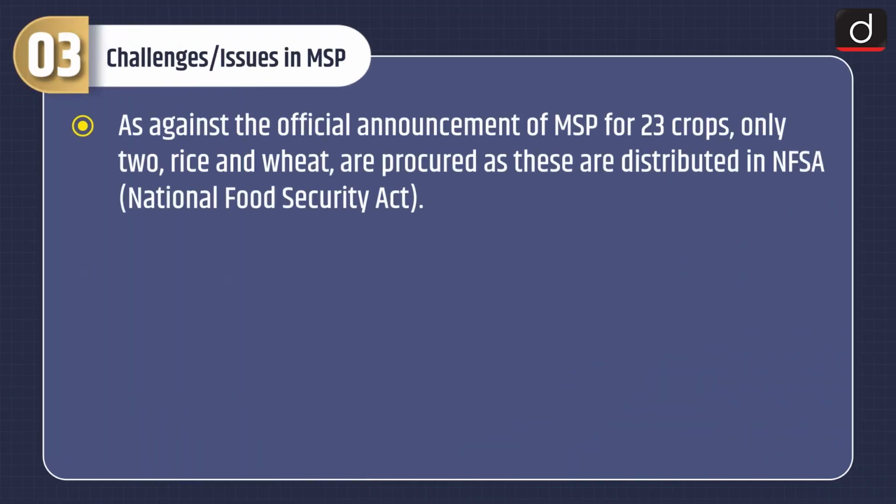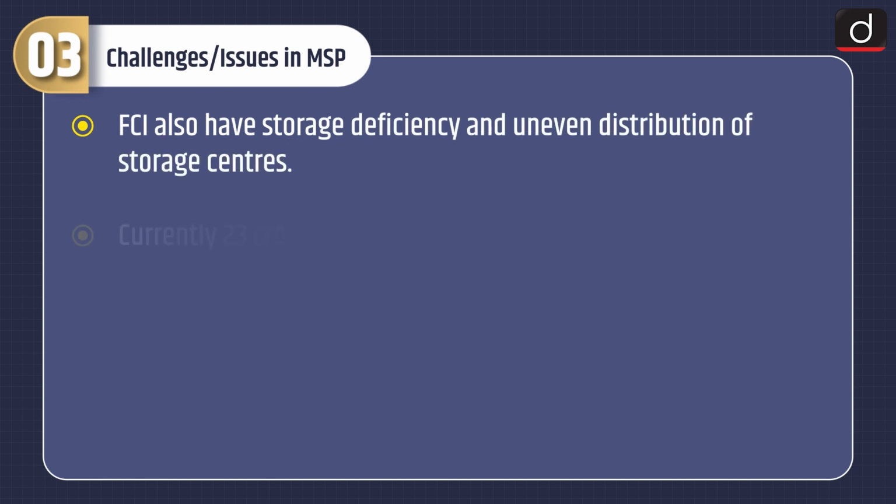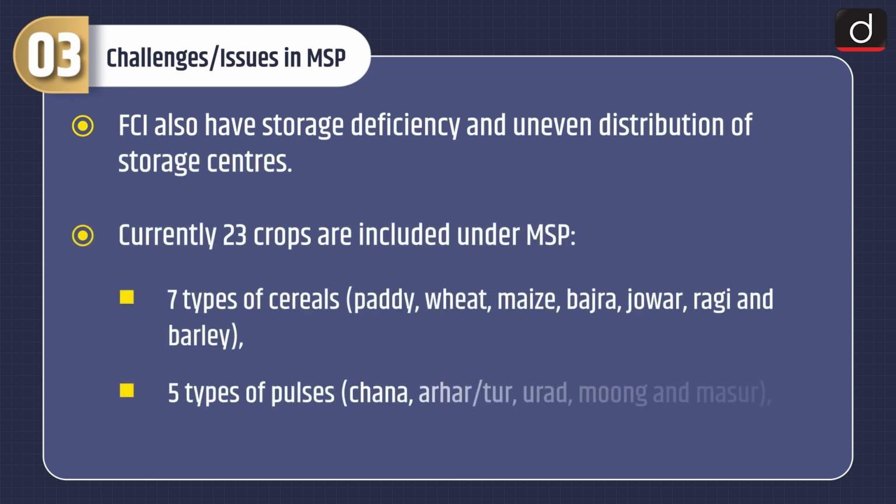Now moving on to the challenges or issues in MSP. As against the official announcement of MSP for 23 crops, only 2, rice and wheat, are procured, as these are distributed in NFSA, that is National Food Security Act. Shanta Kumar Committee report in 2015 stated that only 6% of the farmers could receive the MSP. MSP procurement is dependent on middlemen, commission agents and APMC officials. That's why small farmers find it difficult and costly to transport to APMC mandis. FCI also has storage deficiency and uneven distribution of storage centers.